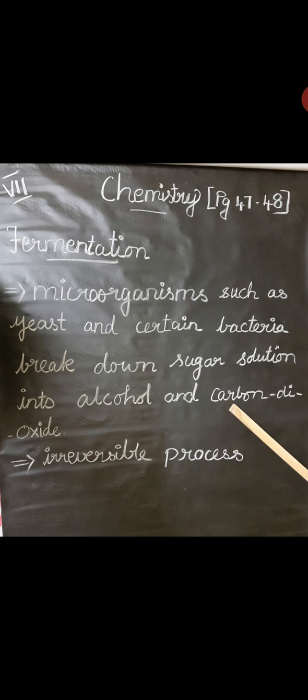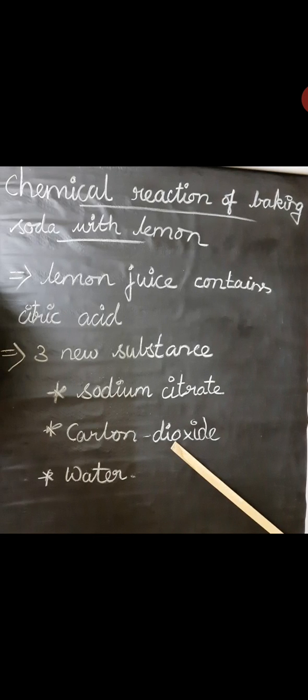Next we can see the chemical reaction of baking soda with lemon. Baking soda is sodium hydrogen carbonate, and lemon juice, which we drink, contains citric acid. When these two substances are mixed together, a chemical change takes place between the sodium hydrogen carbonate and the citric acid.